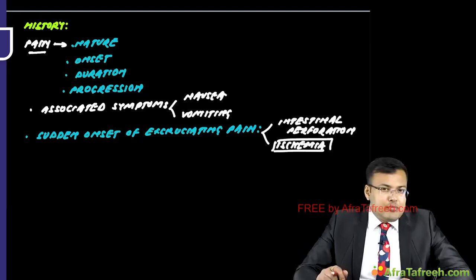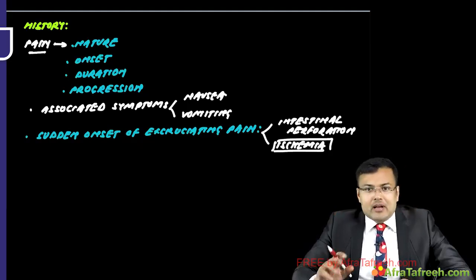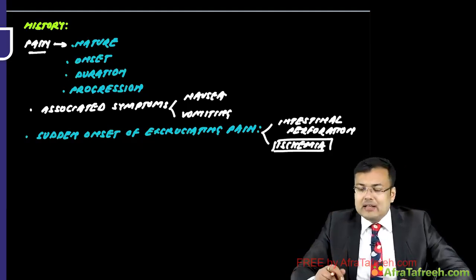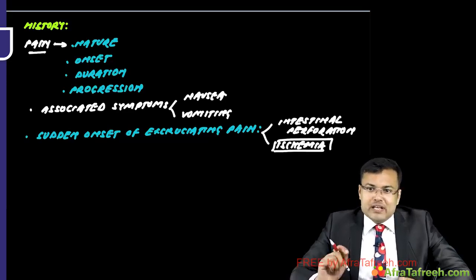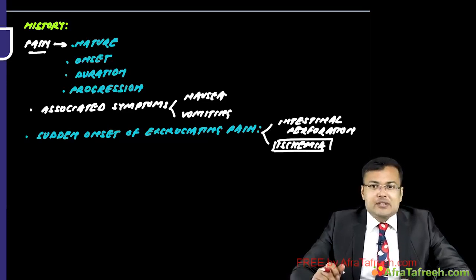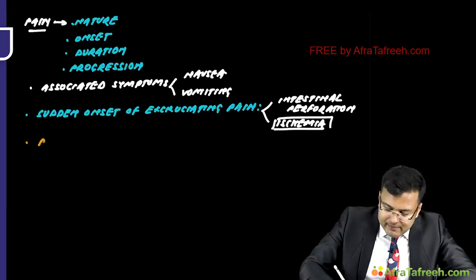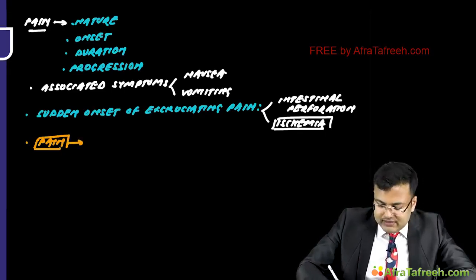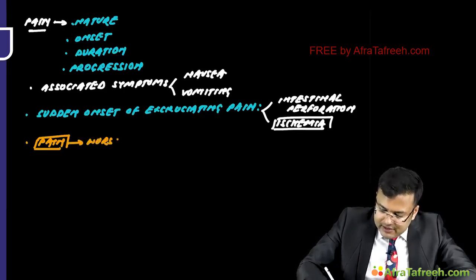Clear? Another important point: pain that develops and worsens over several hours is typical of progressive inflammation or infection. Now imagine patient is complaining of pain, but this pain worsens over several hours.